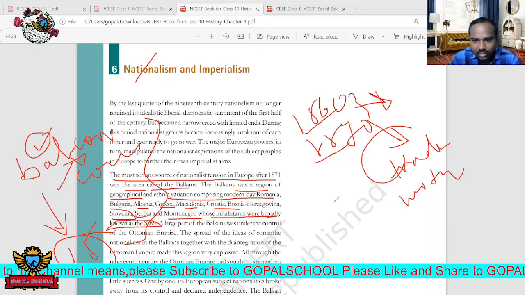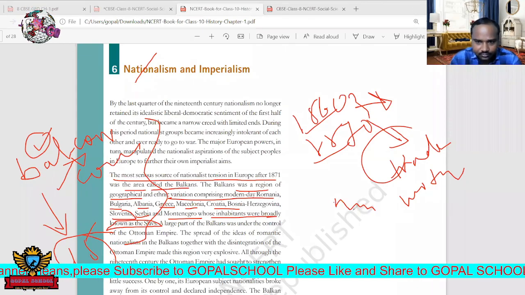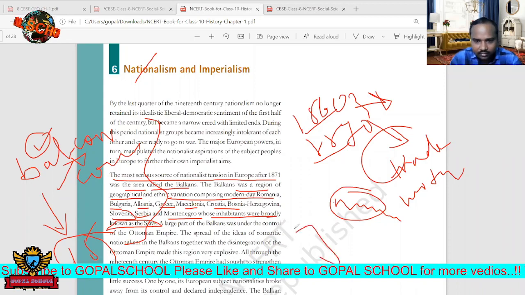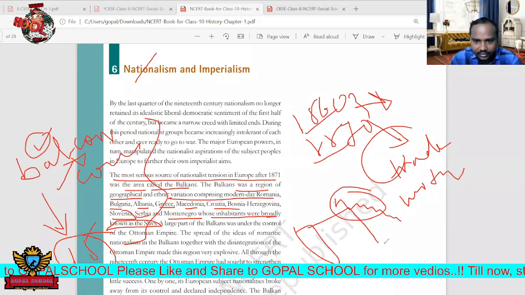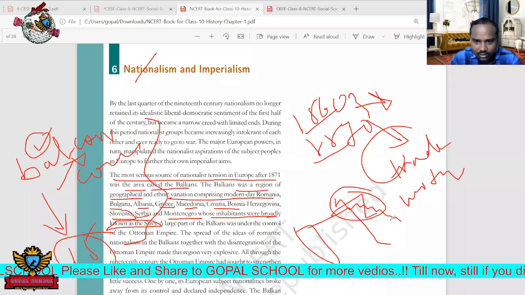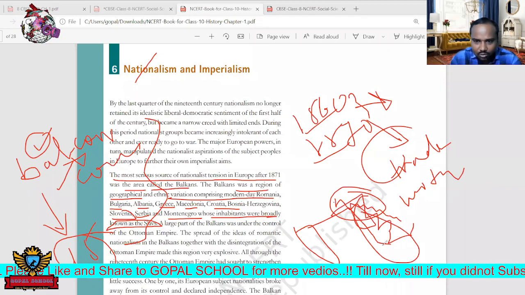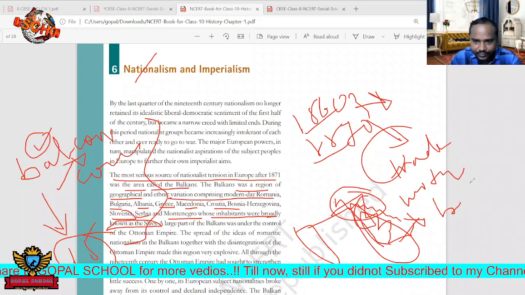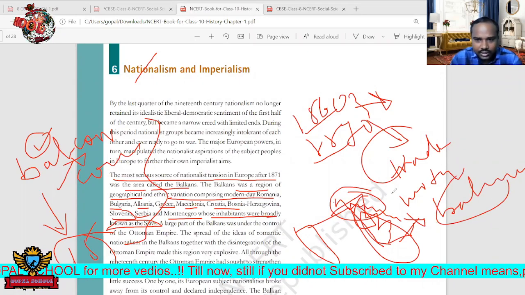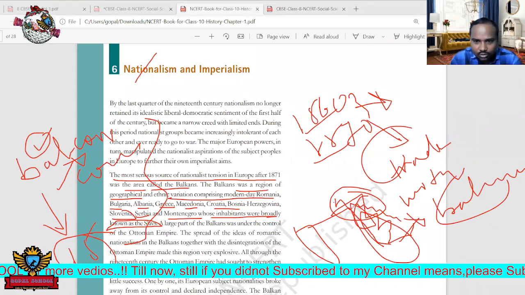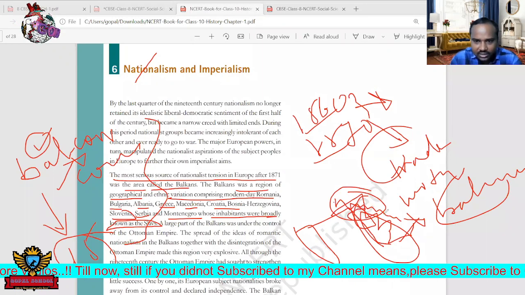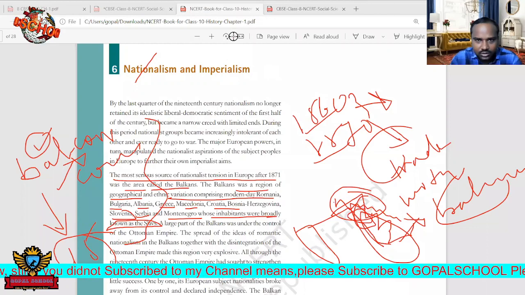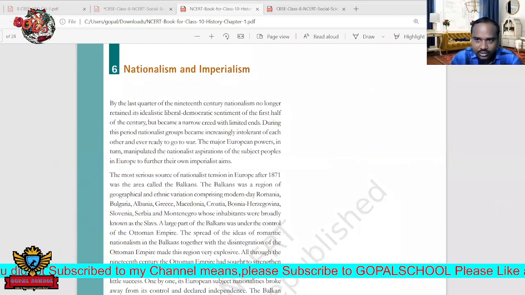So in our country we have the Himalayas. Like that, here in Europe also, after Italy there will be land. In this Italy we can see the borders, and at this border we can see mountains. Those mountains are called the Balkan mountains. Due to these mountains, various regions are divided. I will show where these Balkan countries are present.